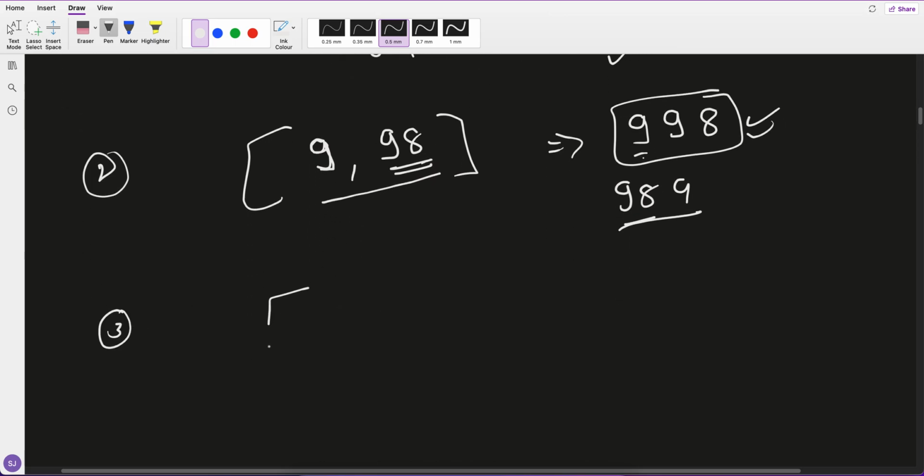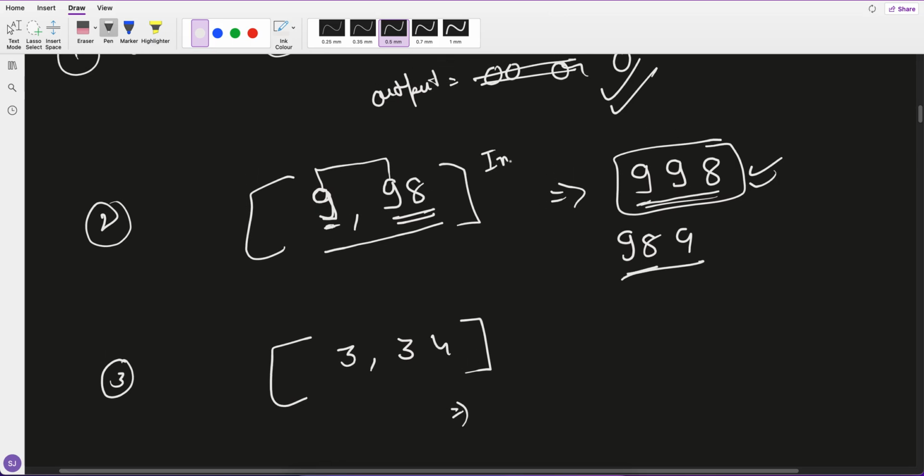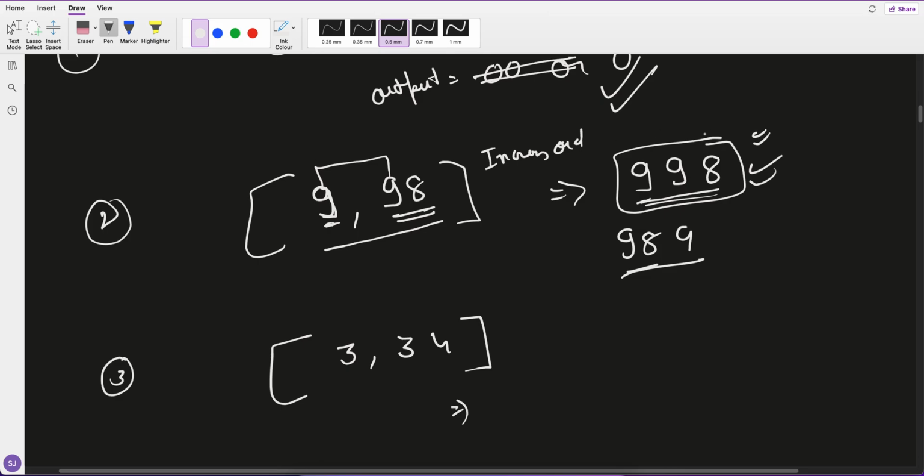But let me pick another example, let's say 3, 34. Now if I go with the above approach, even if it is a single digit, both start with 9 first, so if I sort in increasing order, I get the answer.